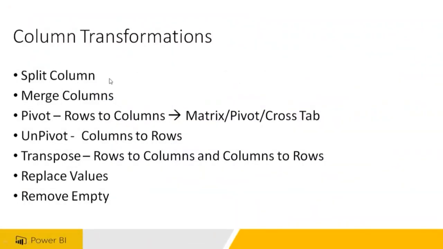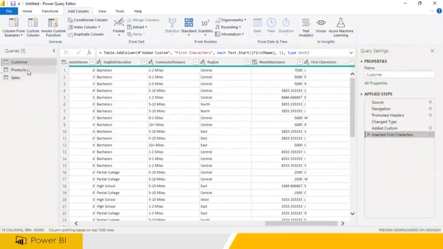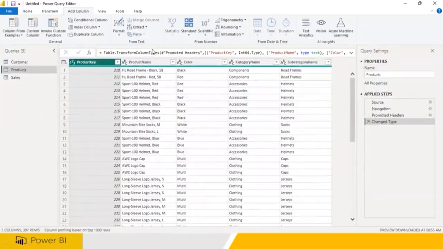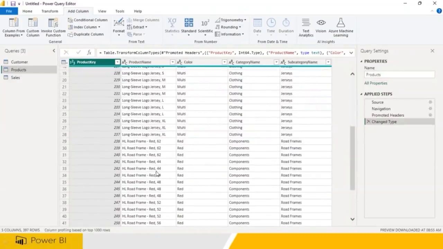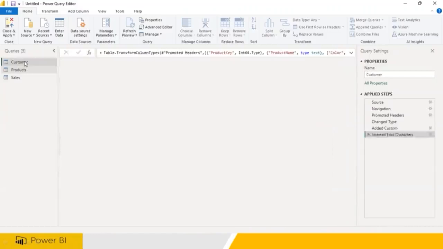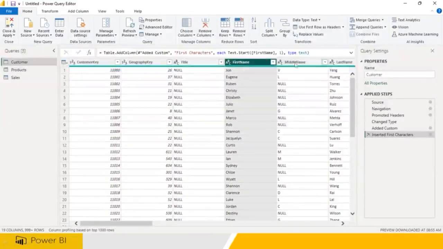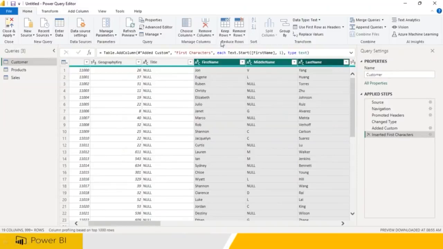I wanted to split a column. For example, I have this. I wanted to split this column, or do something, depending upon your value. You are going to be splitting, merging, whatever you would like to have. Okay, I would like to merge some columns, split some columns. For example, take this column, this column, this column. I would like to merge.